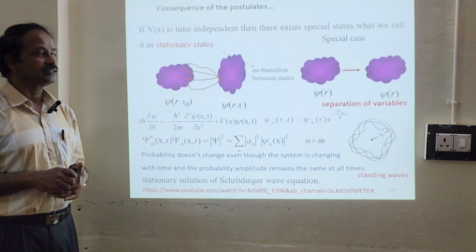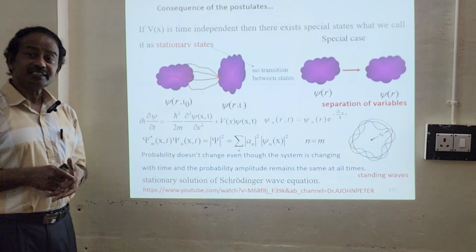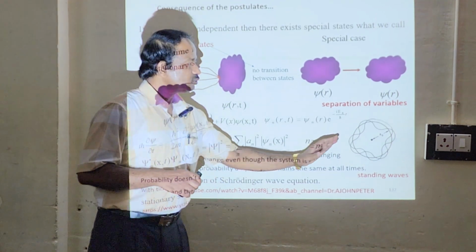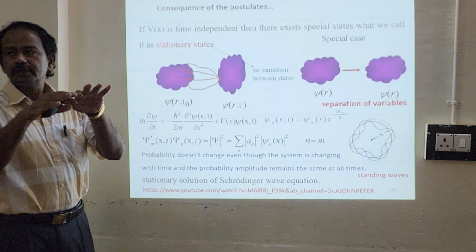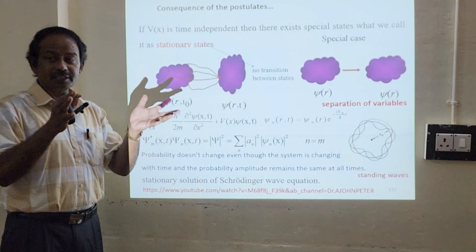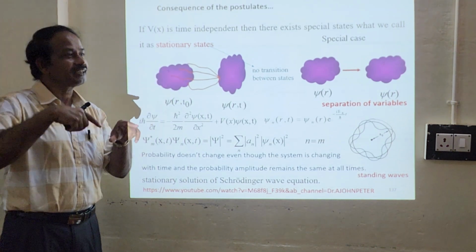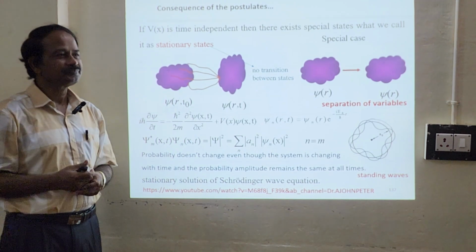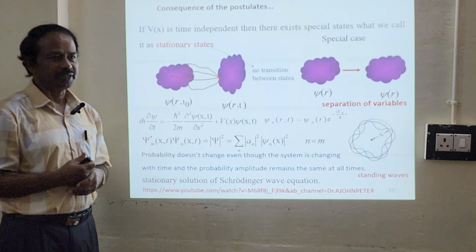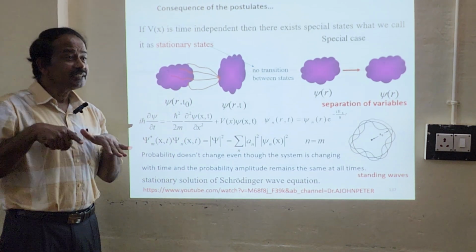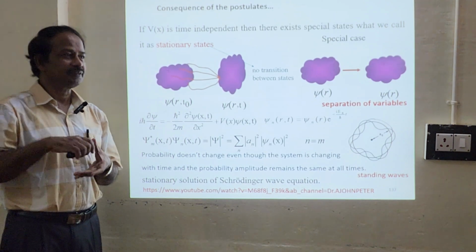Another very important consequence is the stationary states. Of course we know that electrons will not have orbits. But suppose we consider an electron going in a circular orbit, then this will have only stationary states, standing waves.